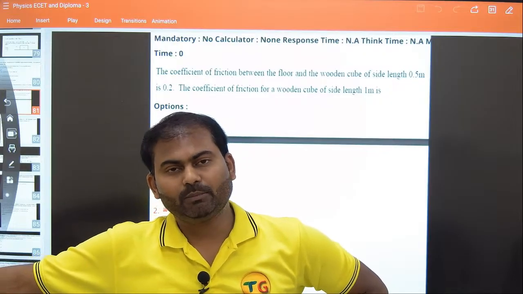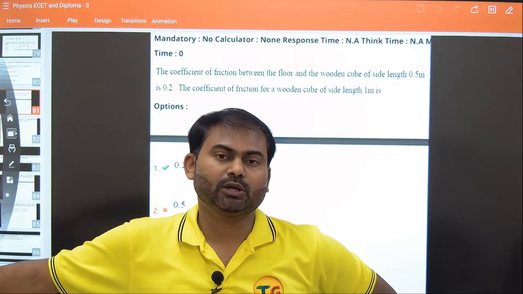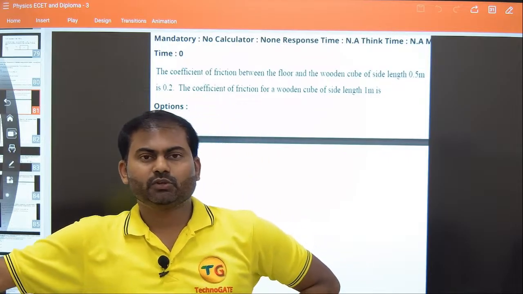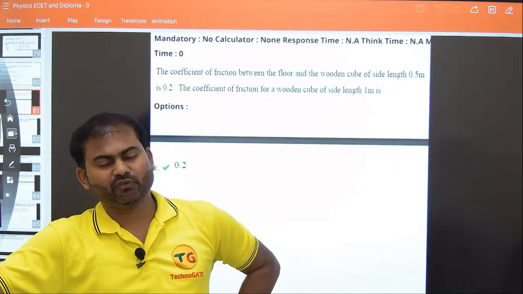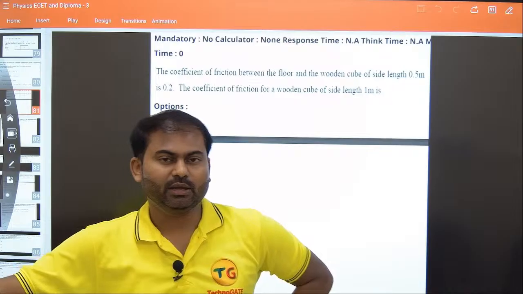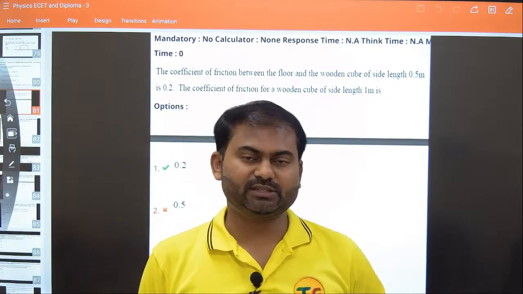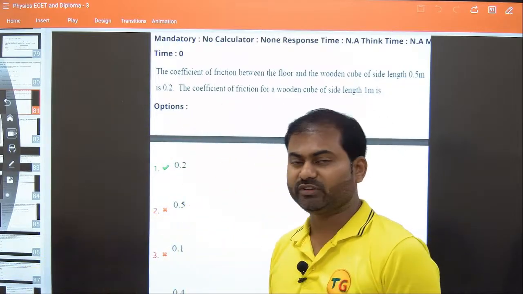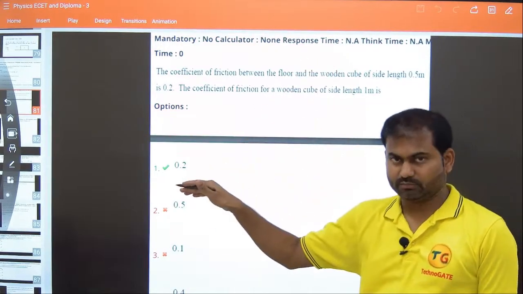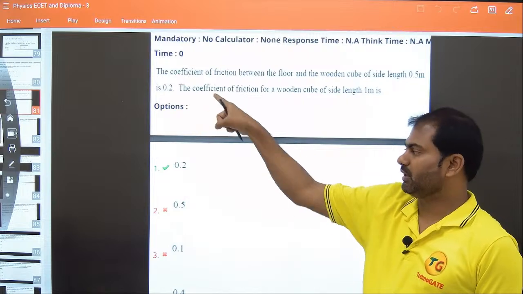So you will not be able to drive that smoothly on a cement road, however well it is built. Okay? As far as the materials are the same, the coefficient of friction will remain the same. The coefficient of friction will not change based upon the dimension either. So whether the tire is small or big, the coefficient of friction remains the same. Hence the answer for this question is option number 1, because it's already given as 0.2, it will remain the same.